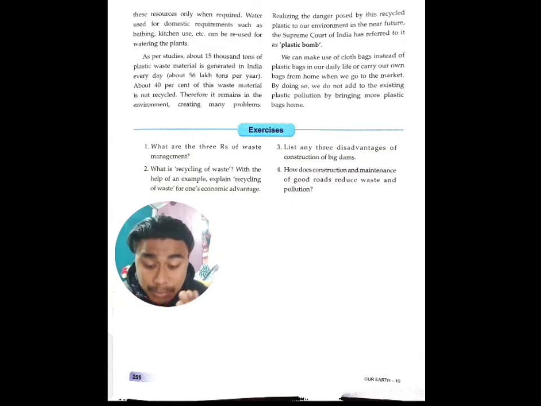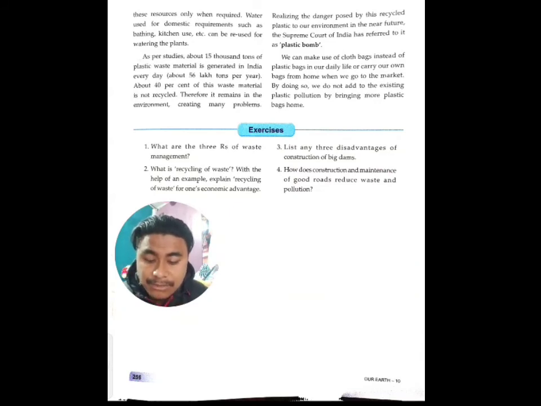So those are the small things that we can apply in our daily routine, so that we can contribute in saving the environment at home. At the source, we can also segregate. That is the first step, that we have to segregate our waste. Keep two dustbins at home, one for wet waste and one for dry waste. The wet waste can be used as manure for your kitchen garden. The dry waste can be reused and recycled, isn't it?